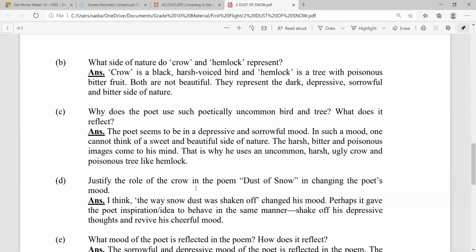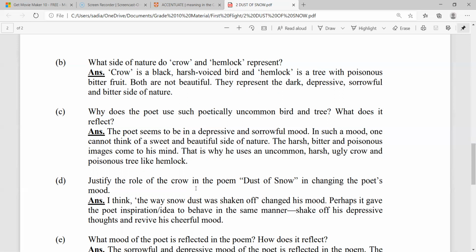Now let us reconstruct this answer. Robert Frost, in his poem Dust of Snow, has selected the hemlock tree and the crow to convey the message that things which are worthless in the world seem to bring home the best of the memories in our life. He has selected hemlock because it is bitter and poisonous, whereas the crow is also of no use.